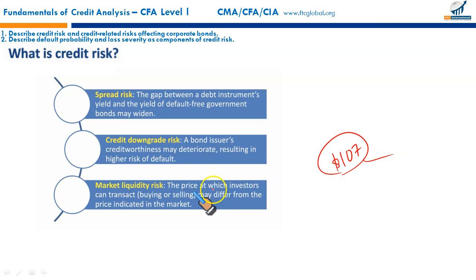So the price at which the investor can transact, sell or buy, may differ from the price indicated in the market. This is called liquidity risk. You have the bond, you want to sell it, but you can't sell it without giving price concessions or maybe by spending a significant transaction cost. Why? Because the bonds are not frequently traded. Those bonds that are not frequently traded have limited market turnover. Such bonds will entail market liquidity risk.